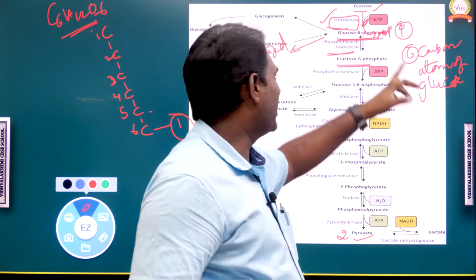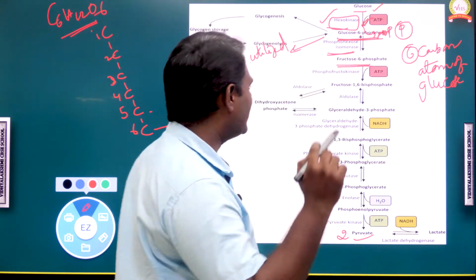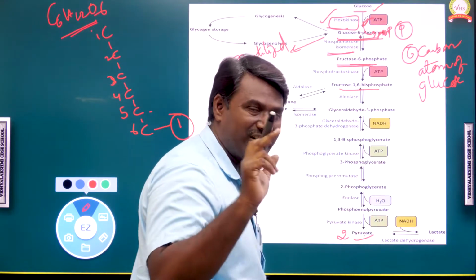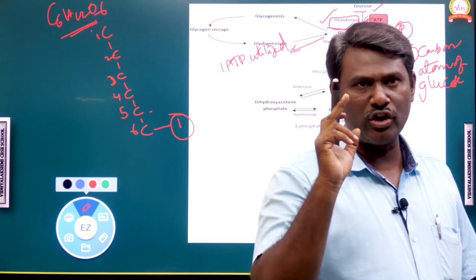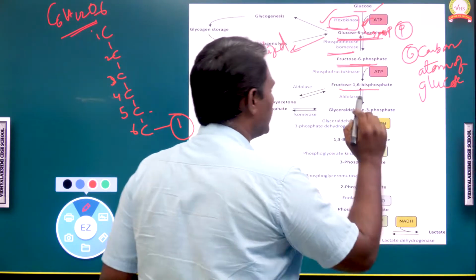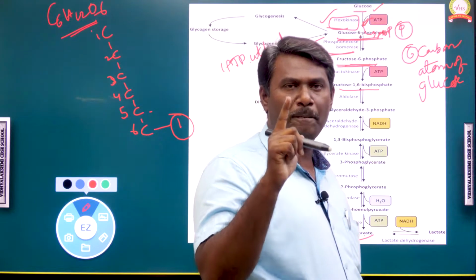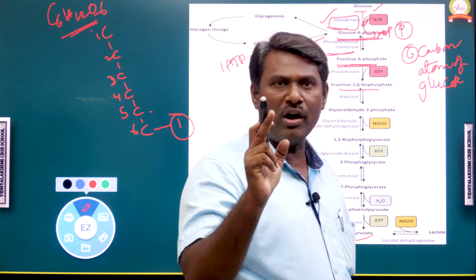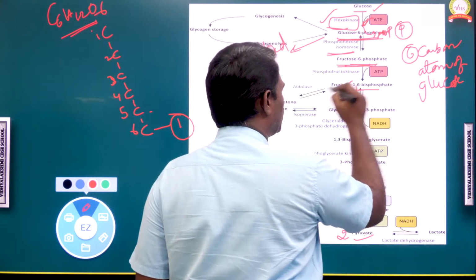Phosphohexoisomerase enzyme will convert glucose 6 phosphate to fructose 6 phosphate. That is the second reaction. And third reaction, fructose 6 phosphate will convert into fructose 1,6 bisphosphate or diphosphate. So here, what is the variation? In fructose 6 phosphate, we can see a phosphate group at the 6th carbon atom of the fructose. But one more phosphate molecule is added to fructose at first position.